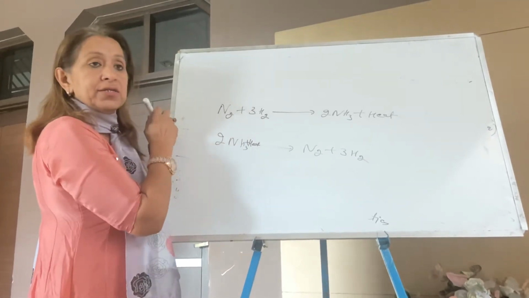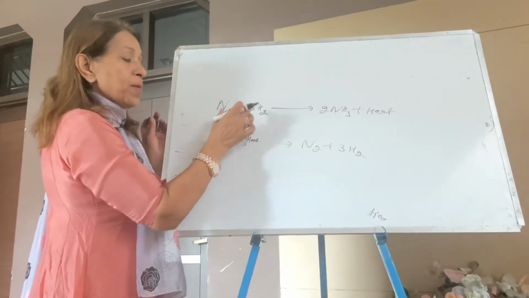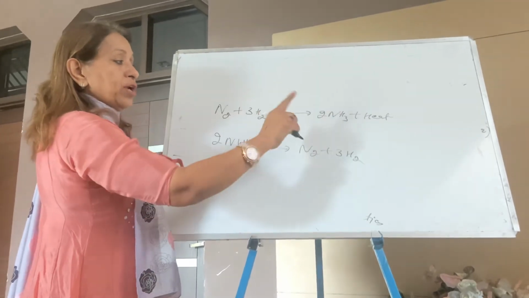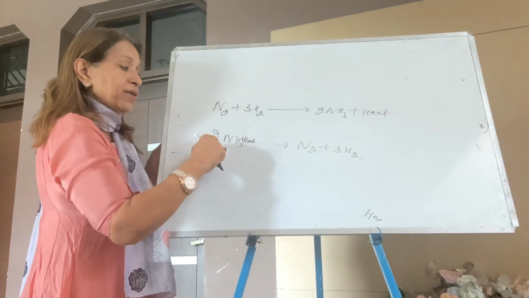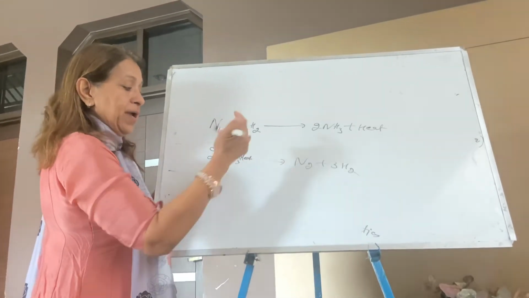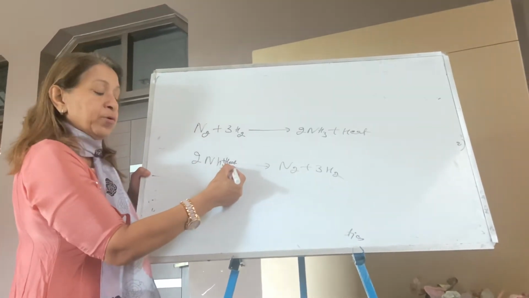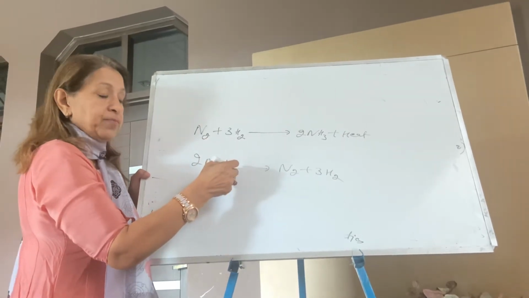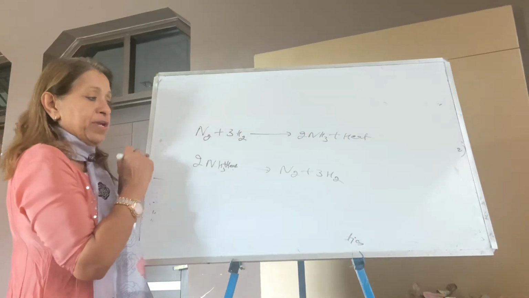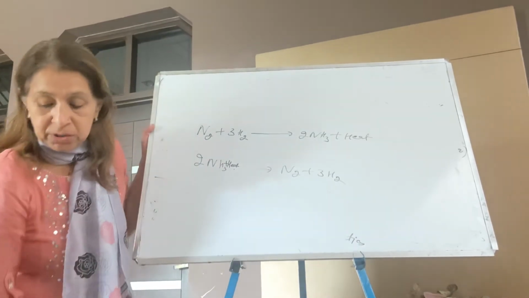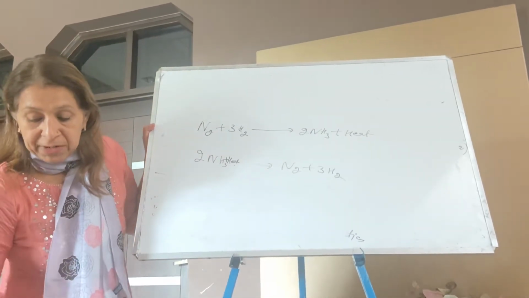So what is a combination reaction? Where two elements or two compounds react and give only a single product. And what is decomposition? Vice versa. A single product is broken up by applying heat, which is thermal decomposition, or by passing current, like water electrolysis, which is electrolytic decomposition. There are many types of decomposition, such as photo decomposition.